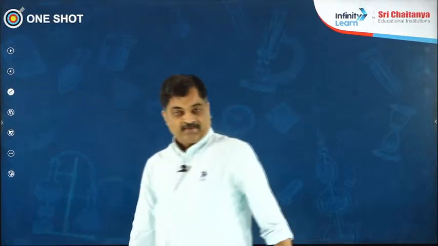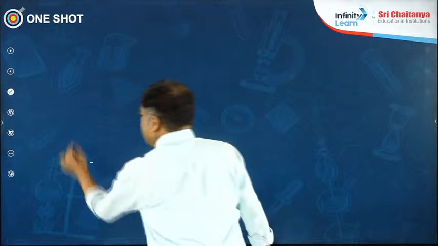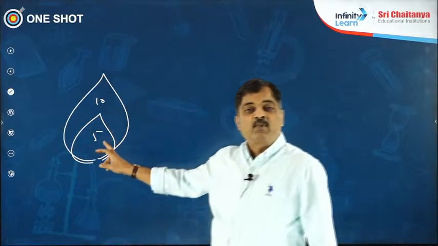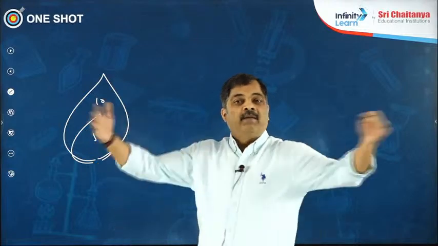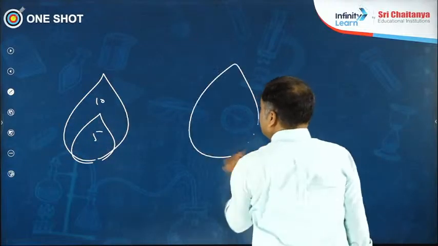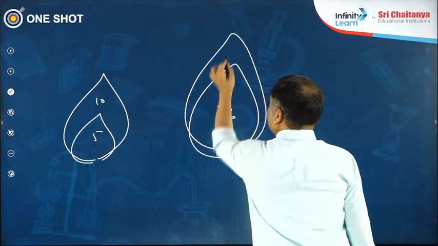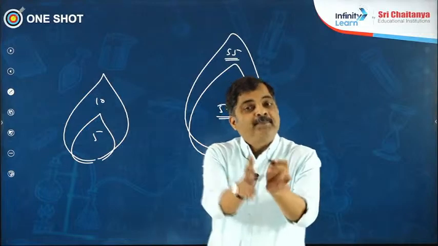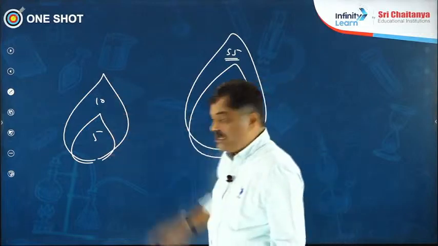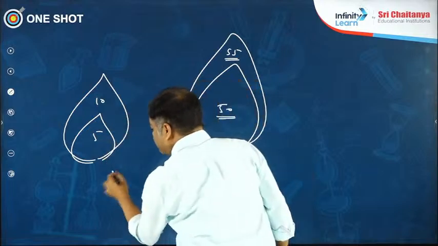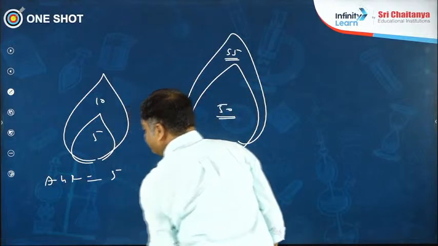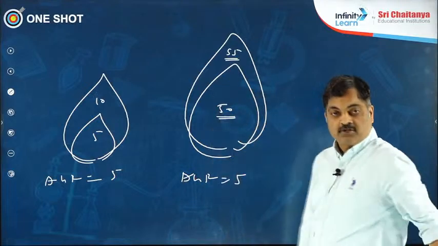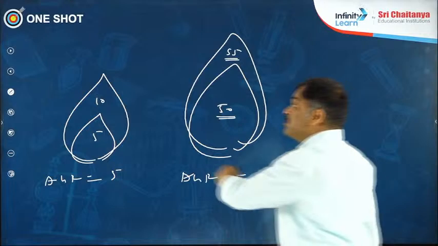Then the next important one. A smaller leaf is going to become 10, the surface area, 5 centimeters square initially. Then it is going to become 10 centimeters square in surface area. Then this is the leaf which is 50 centimeters square in surface area, is going to become 55 after some time. What is absolute growth rate here? Final minus initial. That is 10 minus 5. So absolute growth rate is 5. Here also absolute growth rate is equal to 5, final minus initial.